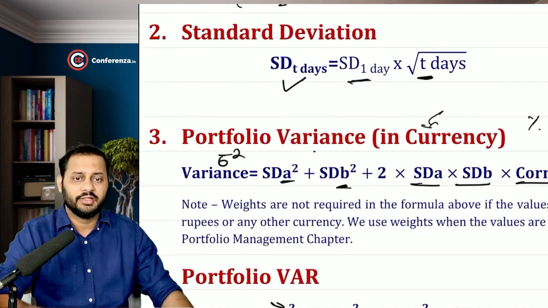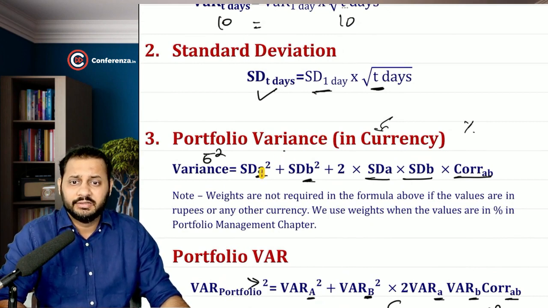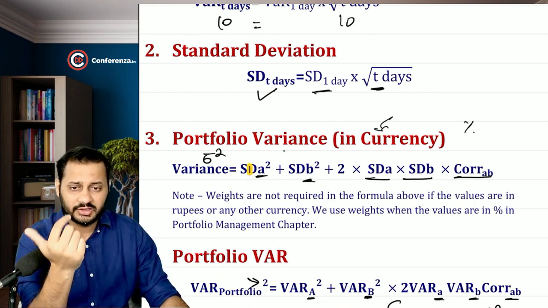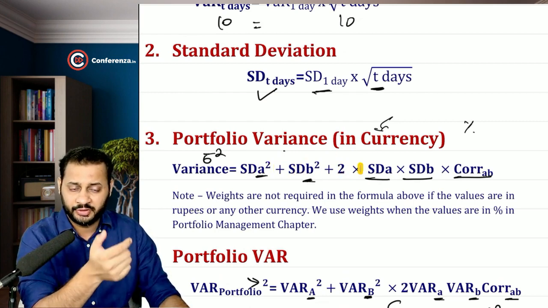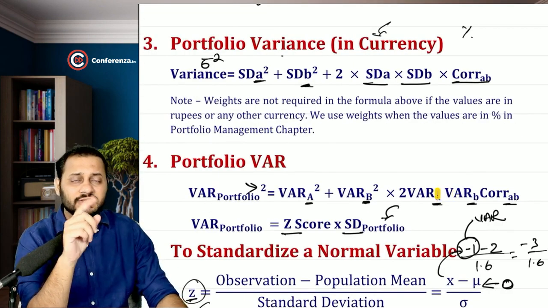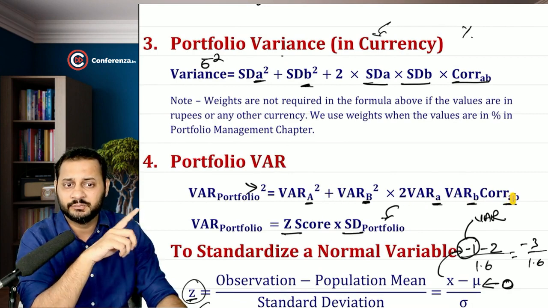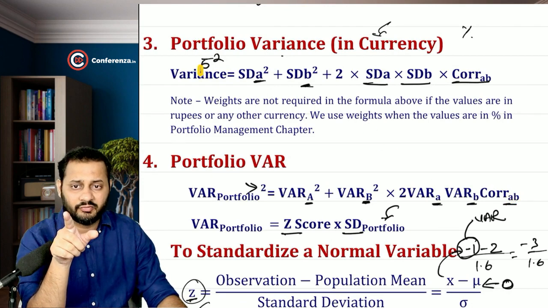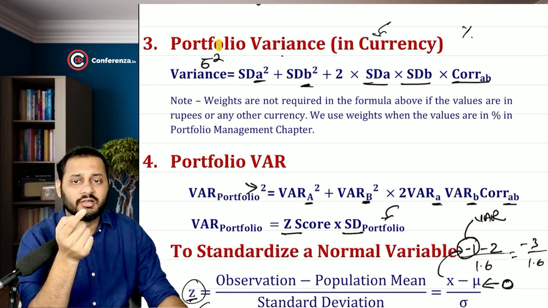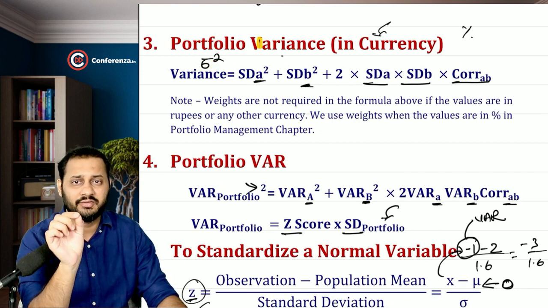Okay, portfolio variance, we understood that, we also discussed that when we calculate the portfolio variance in currency, then we don't have to take any kind of weight here. So it is nothing but standard deviation of a square plus standard deviation of b square plus 2 into standard deviation of a, standard deviation of b, correlation coefficient of ab. Portfolio VaR is calculated on the same basis: VaR of a square plus VaR of b square plus 2 into VaR of a, VaR of b, correlation coefficient of ab. But all the formulas, whether it is variance or portfolio VaR, are calculated in square format. You will have to take the square root of this in order to arrive at the standard deviation.